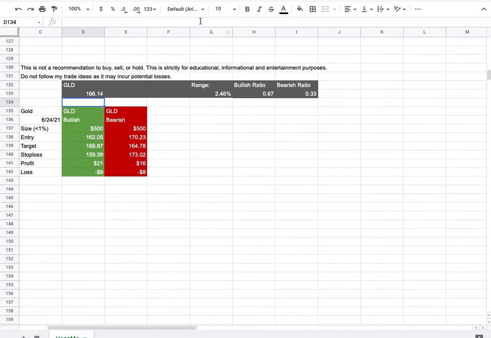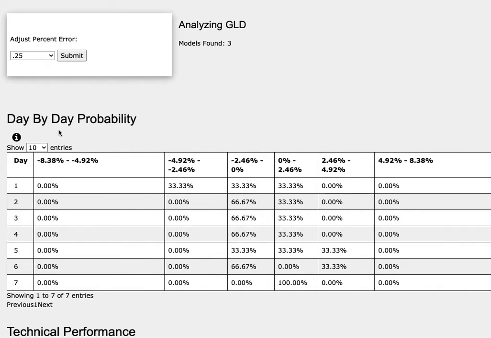So how did I develop these trade ideas? It all comes from the day-by-day probability model, which is available in the link below, so do check it out. As we progress to the 5th day or week of trading, gold futures has a 33% chance to climb between 0 to 2.5%, a 33% chance to climb between 2.5 to 5%. To the downside, it has a 33% chance to fall between 0 to negative 2.5%.